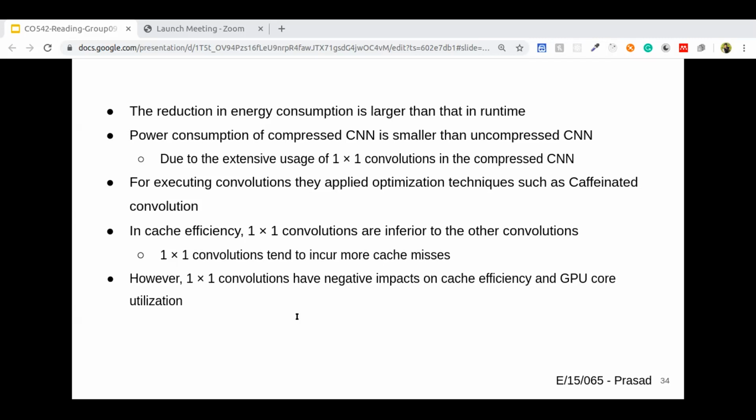It makes the GPU cores idle, consuming less power, which reduces the power consumption of the GPU core during the execution of one-by-one convolutions. However, this lowers efficiency and GPU core utilization because of cache misses.